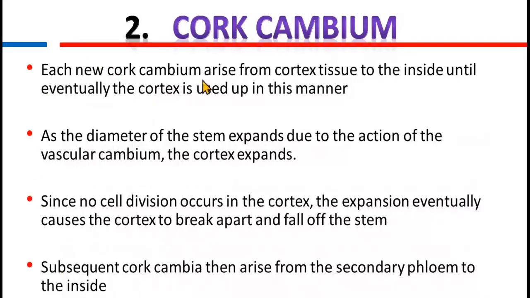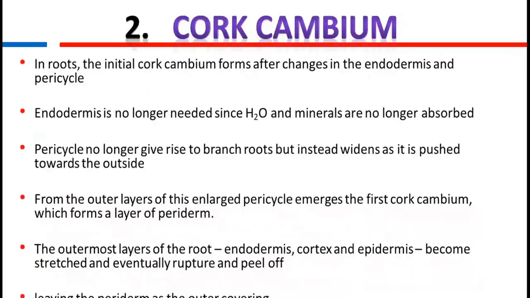Each new cork cambium arises from cortex tissue to the inside until eventually the cortex is used up in this manner. As the diameter of the stem expands due to the action of the vascular cambium, the cortex also expands. Since no cell division occurs in the cortex, the expansion eventually causes the cortex to break apart and fall off the stem. Subsequent cork cambia then arise from the secondary phloem to the inside. Cork cambium is replaced from time to time.